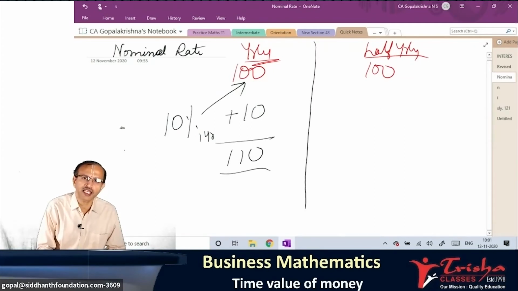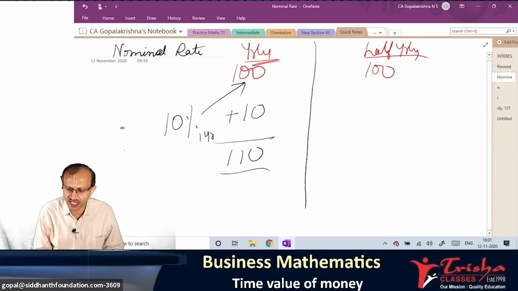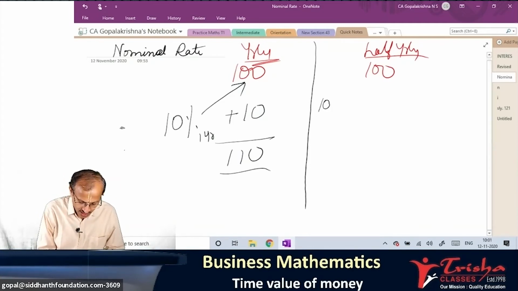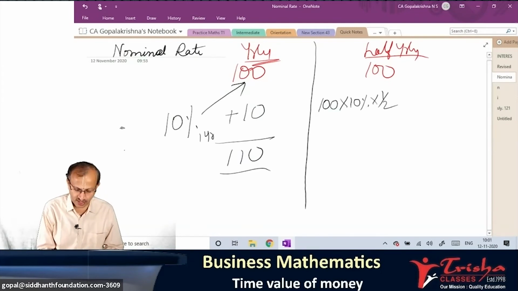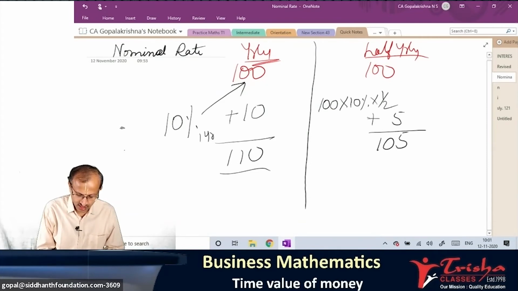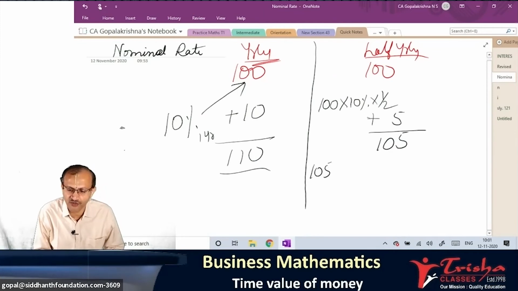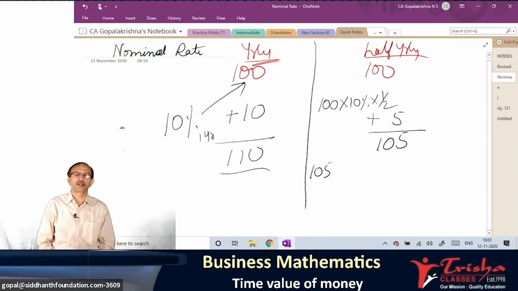Let us look at this example. Here it is not added yearly, it is computed half yearly. All of you agree with me? What I will do? 100, 10%. No, not 1 year, half year, 6 by 12. What is your answer? 5 rupee. At 6 months end, 100 rupee becomes 105. Next, I have to compute interest on 100 or 105?